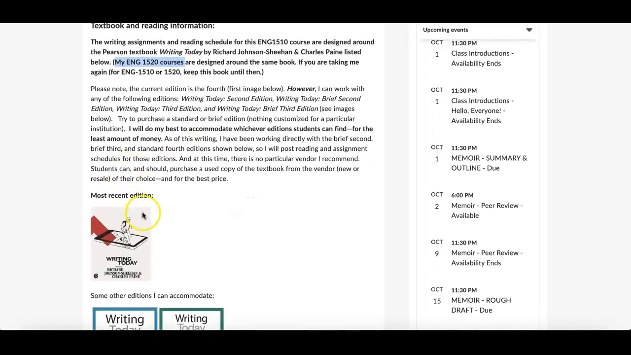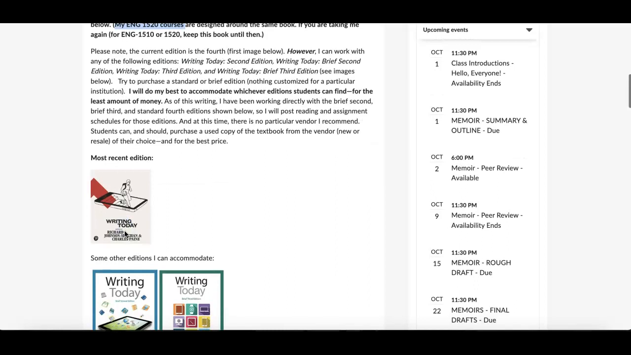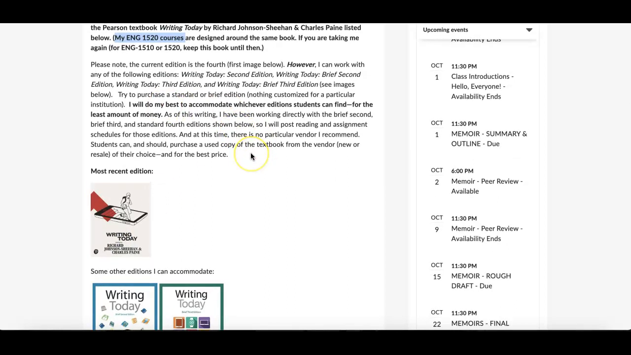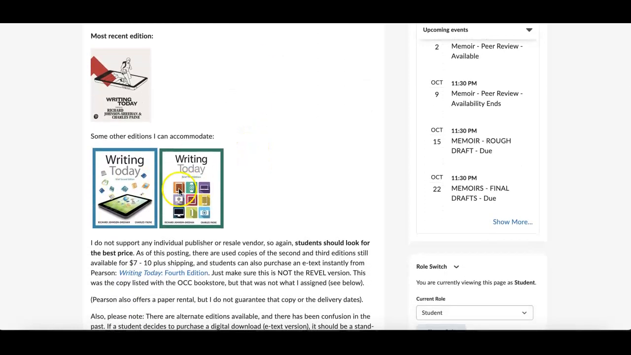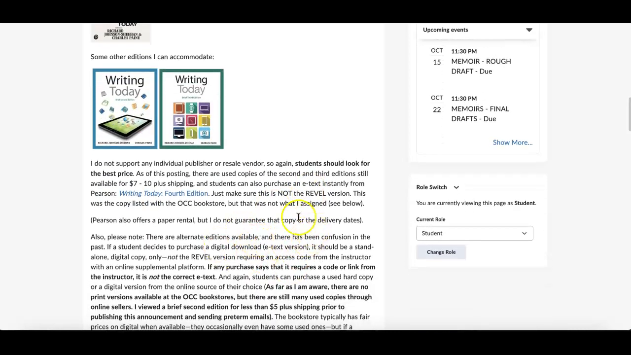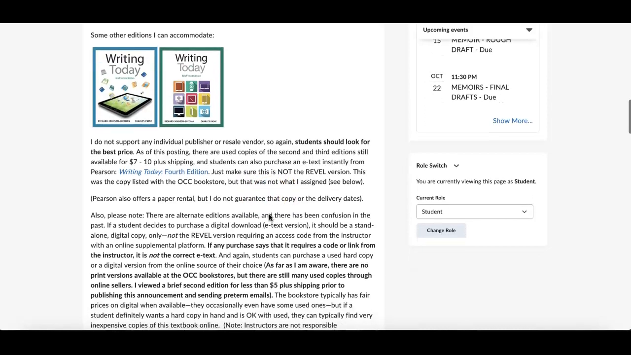Now, this is what's assigned, and it's the 4th edition that's available through the bookstore and through the publisher right now. However, I can work with a number of the used editions. I checked before this class. For a few dollars, you can find brief editions. 2nd, 3rd, and 4th, I can work with any of those, typically speaking. So get something that's inexpensive of a used one. I don't have a loyalty to anything between bookstore or other online shopping areas for these. Use whatever it is that works best for you.